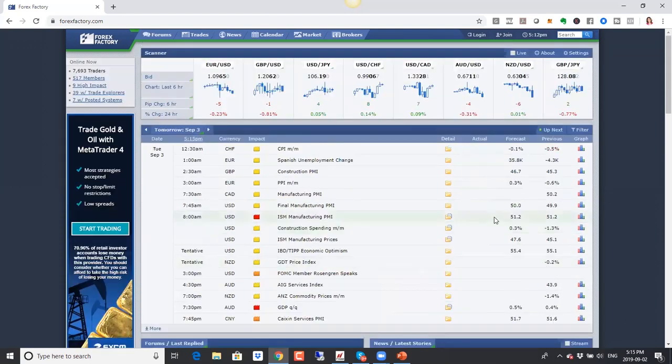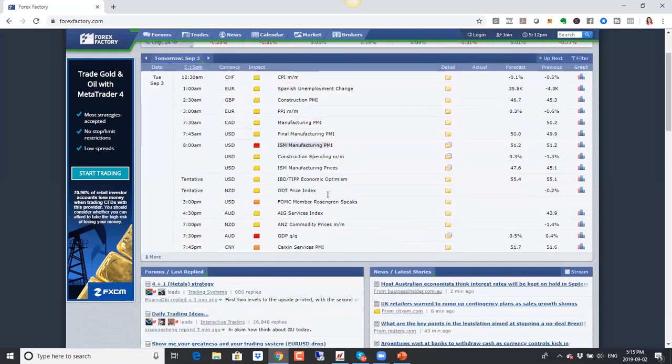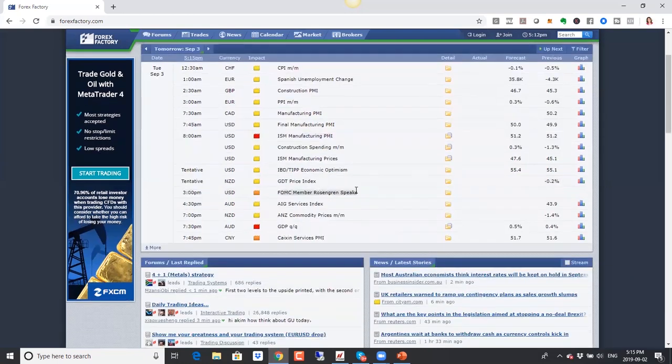Tomorrow, though, we are back to normal here. We have PMI numbers out of Canada and the US. This PMI number is important because it's a precursor to our retail sales. So if PMI numbers come in below expectations, then the retail sales are not good either. So it's an important number. And if you see numbers below expectations, then we are likely to see the US dollar drop.